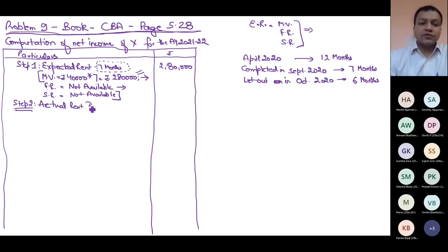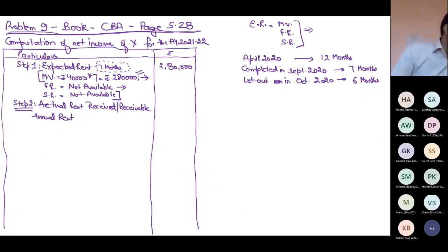Actual rent received or receivable. Annual rent. Annual rent which is given in the question is 50,000 per month.